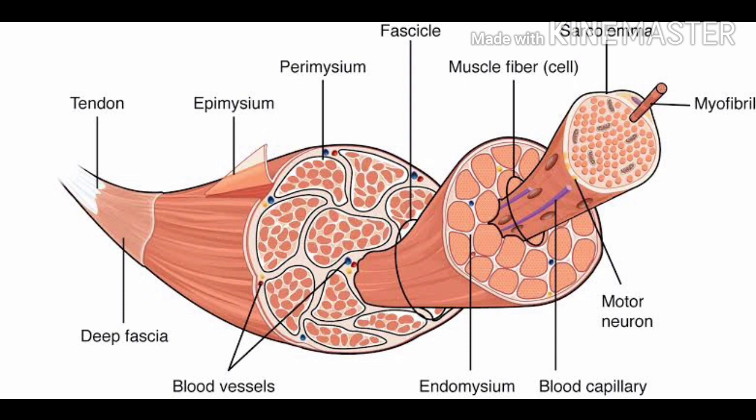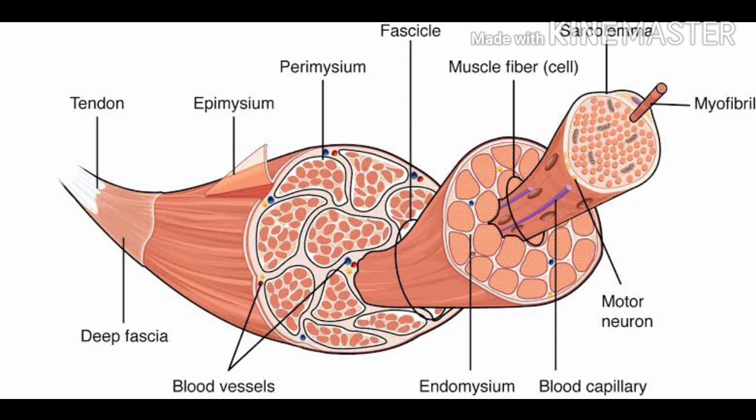The muscle fibers will have their own membrane called the endomysium, and the blood capillaries will also be found running through it, because, as I said, it requires a high amount of blood supply, nutrients and oxygen. And these muscle fibers will also have a large number of sarcolemma present in it.